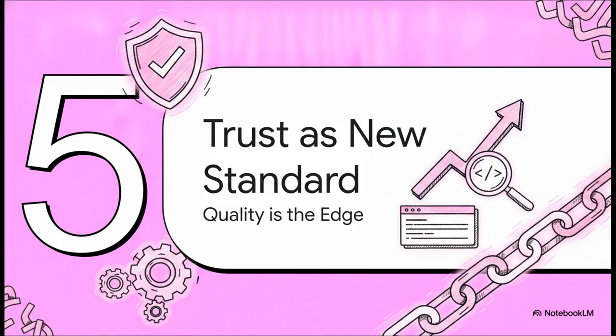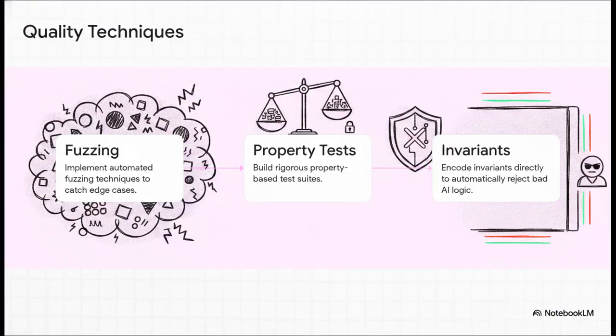Which takes us to our final section, Section 5, Trust as the New Standard. Let's see how this builds, because to fight back, developers are having to adopt super rigorous automated testing. First up, fuzzing techniques to catch weird edge cases by basically throwing massive amounts of random data at a program. Next, property-based testing to ensure broad rules always hold true across the entire system. And finally, encoding strict invariants directly into the code.